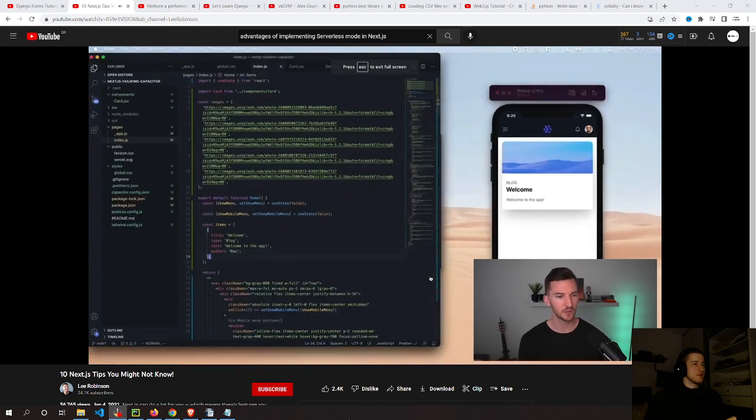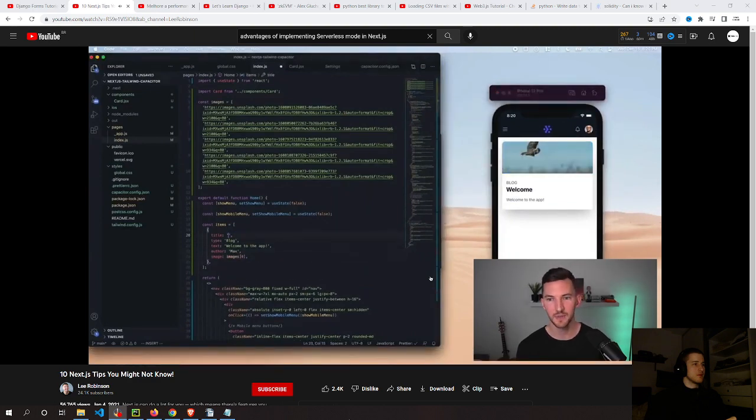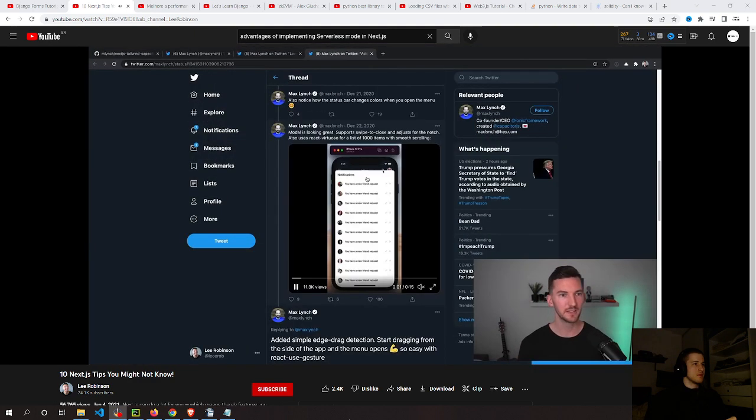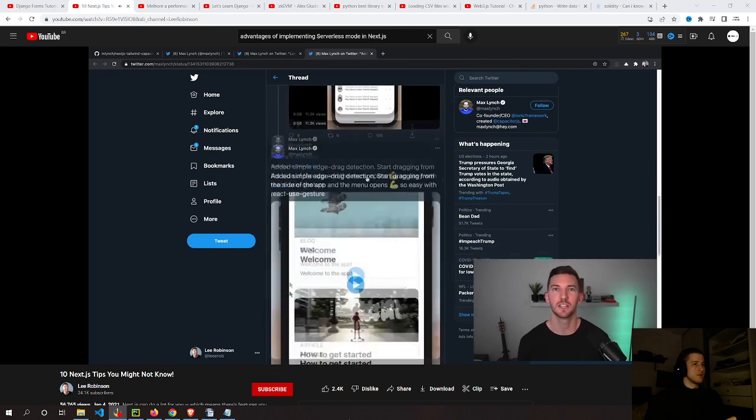So you can do things like hot module reloading with Next.js and still get a native-like experience with your app. So the example he has here is using Tailwind, and it looks really cool. I'm excited to see how this will progress and how close we can get to a native-like experience. I think there's some pretty neat things here like modals and swipe to close, really long virtual lists, all kinds of really neat stuff. So check this out if you're interested in building native-like experiences with Next.js.